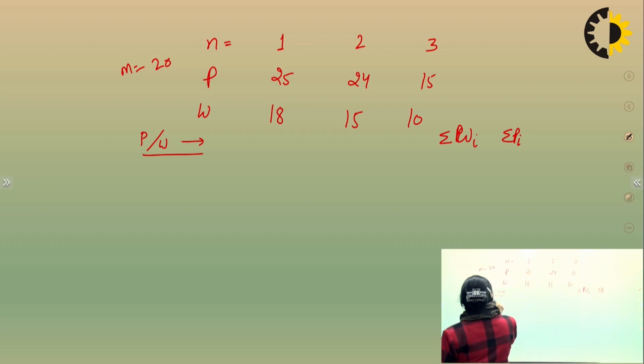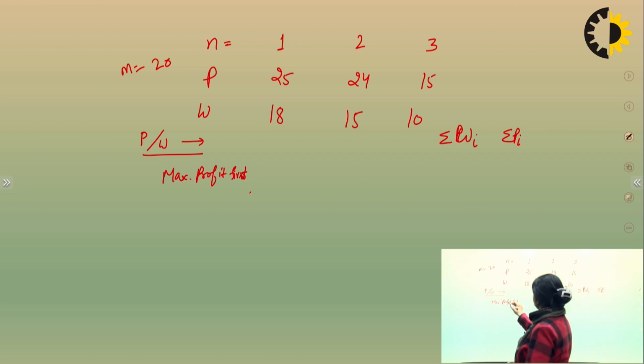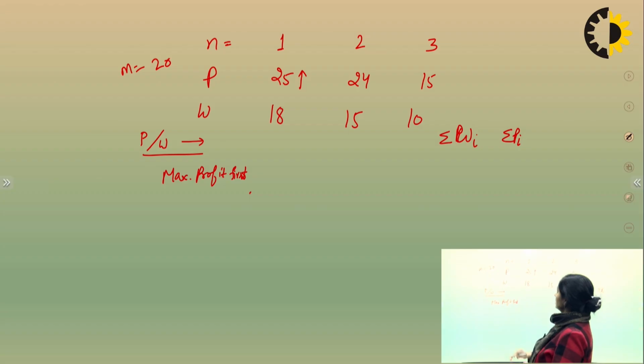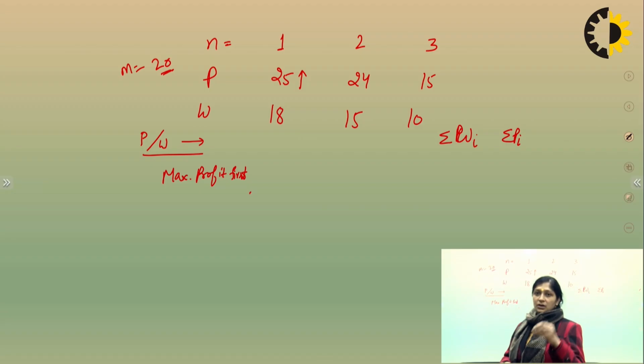Now I start with the maximum profit first. Here maximum profit is 25, for item number 1, and weight is 18, and you can have 20 weight in your knapsack or in your bag.